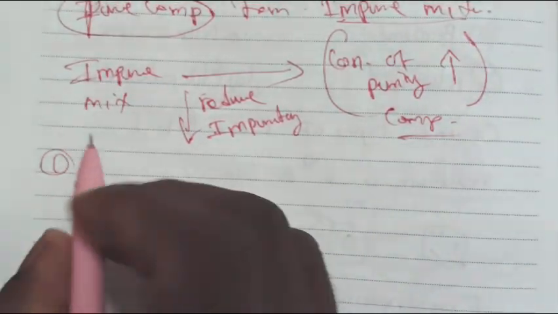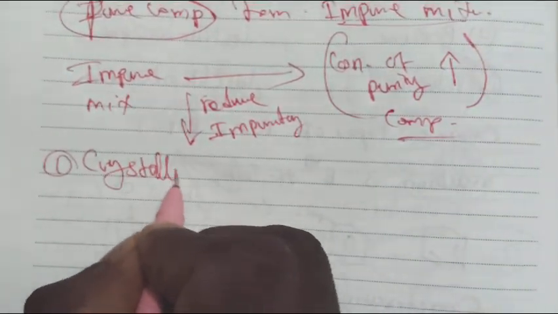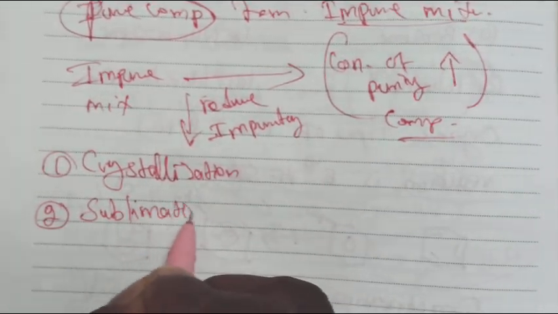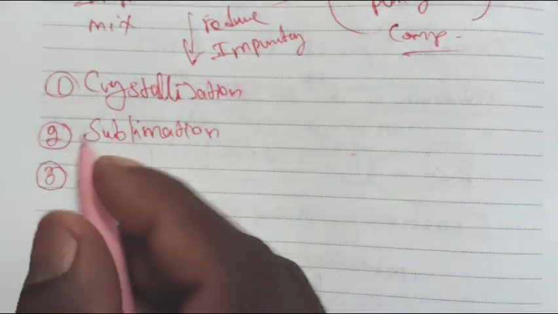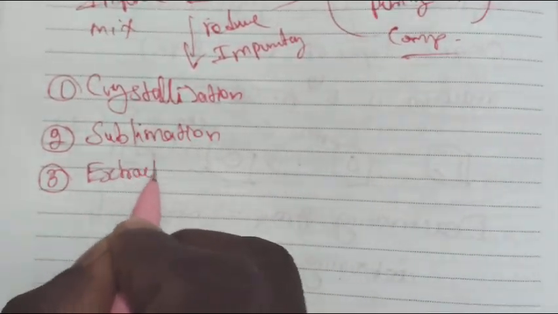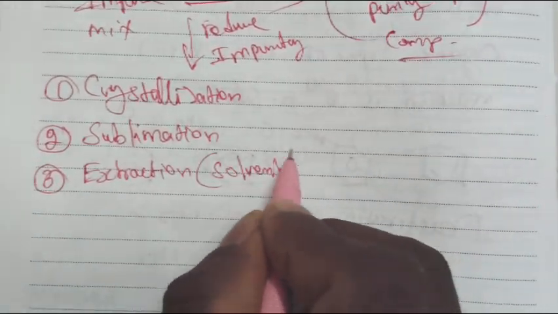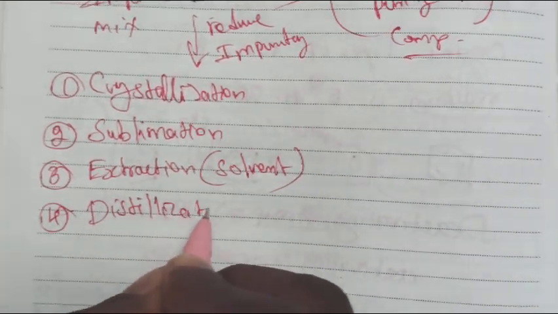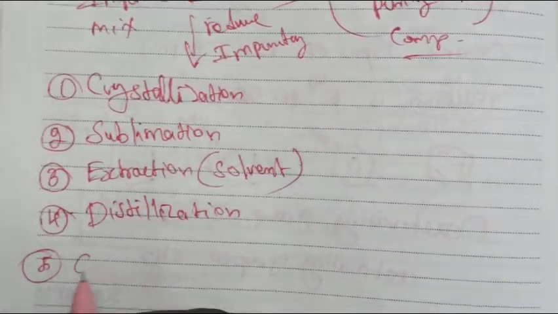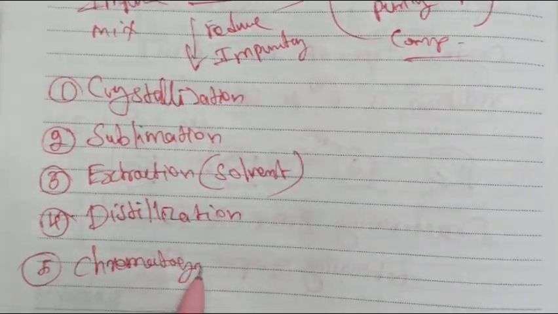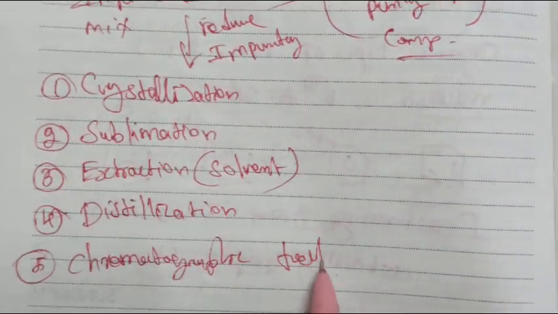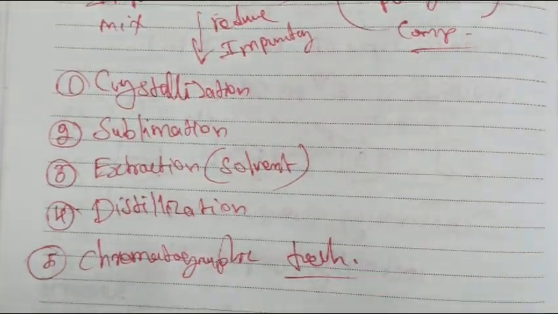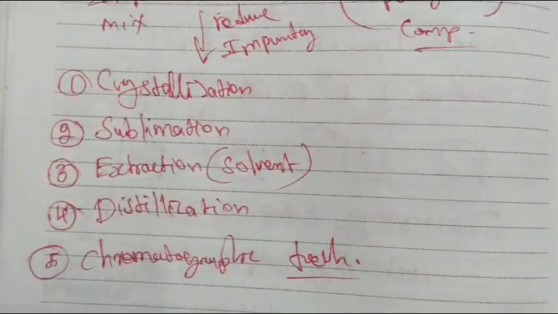First is the crystallization technique, second is sublimation, and the third one is extraction, or solvent extraction. The fourth one is distillation, and the fifth category is the chromatographic technique. With these five categories we can reduce the impurity and increase the concentration of the organic compound. So this is for GOC.